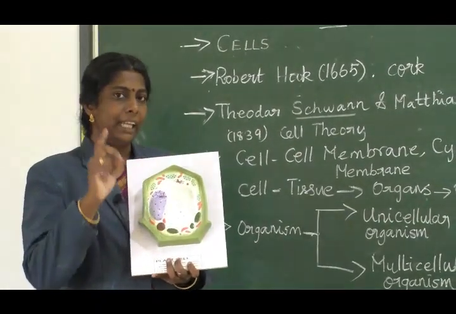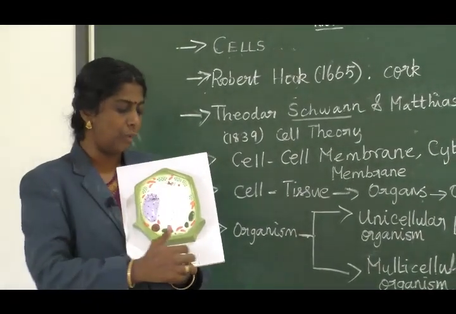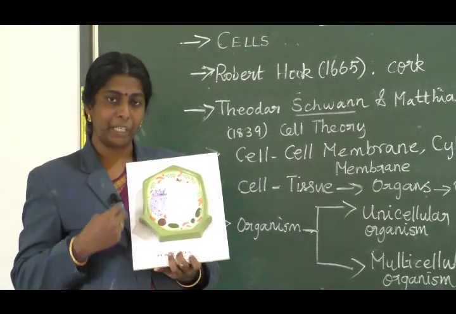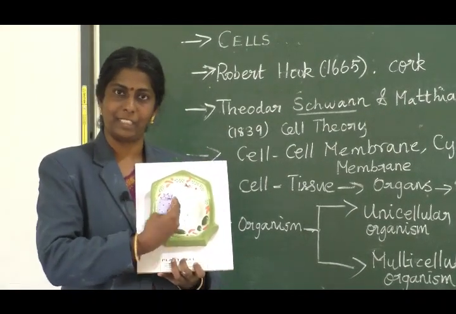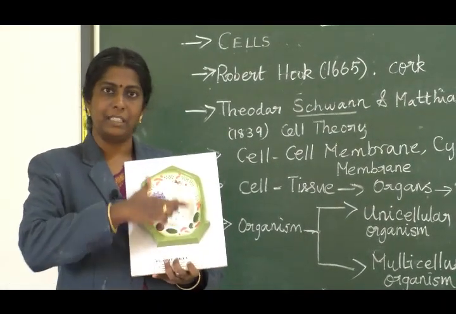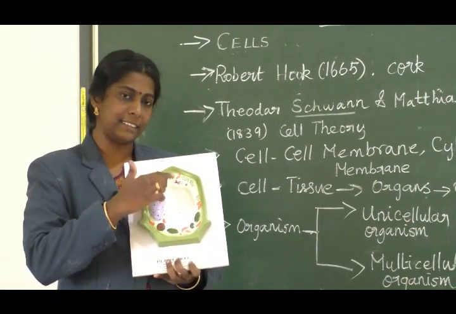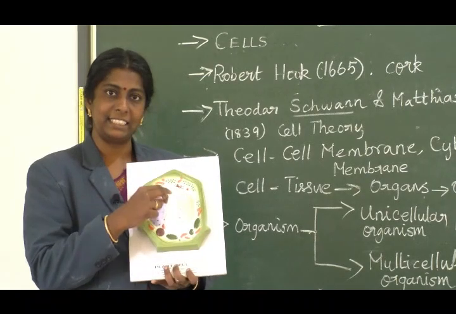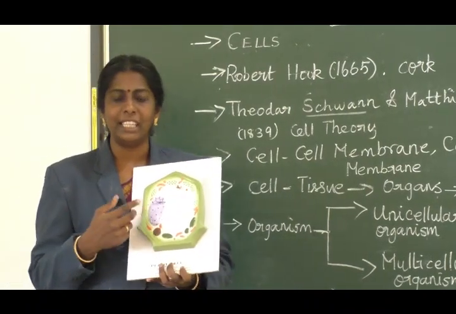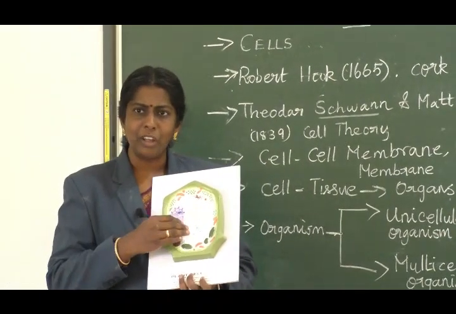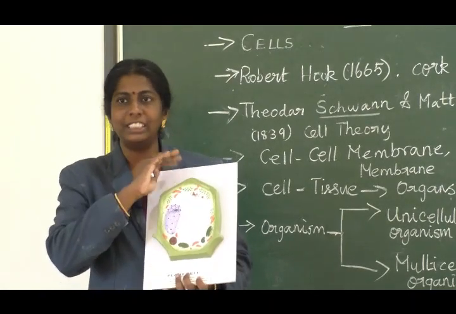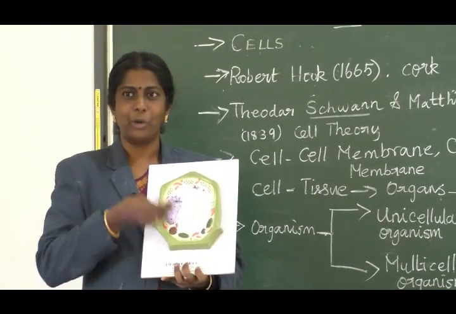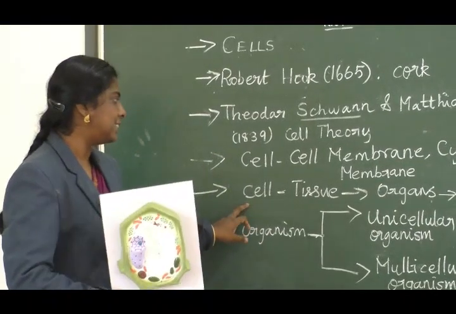So, mainly this cell has 3 parts: the outer cell membrane, which separates the cell from the environment. Second one is cytoplasm, the ground matrix. Third one is nucleus, which has DNA, and hope you all know DNA is mainly responsible for genetic transfer from one generation to the next generation.